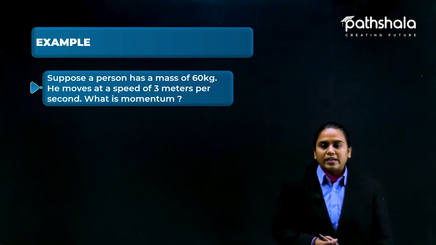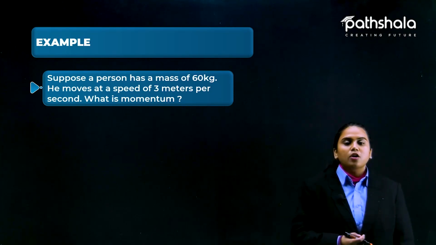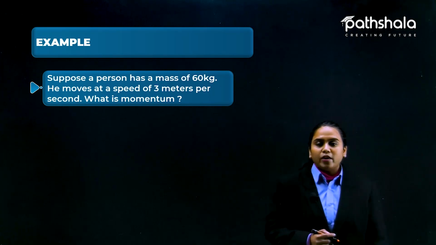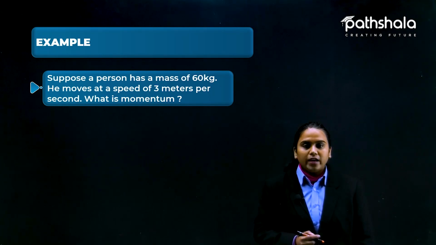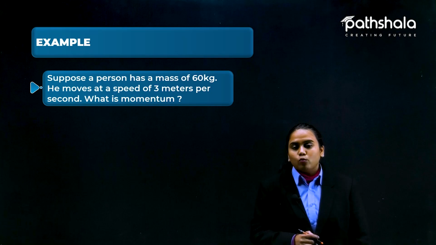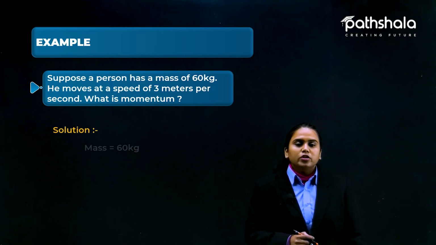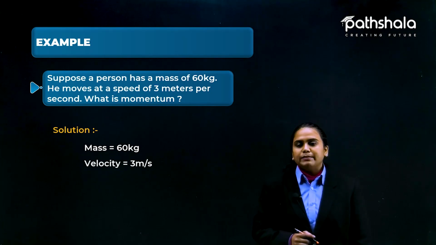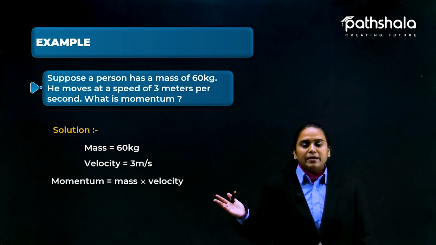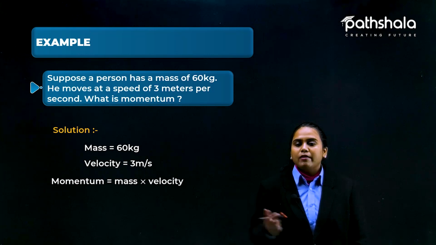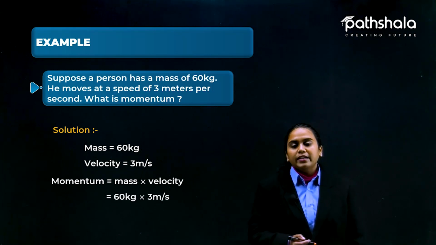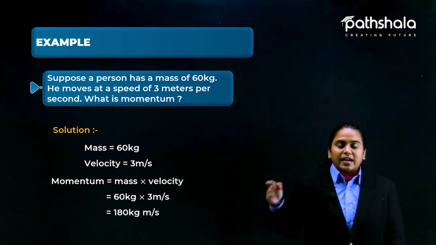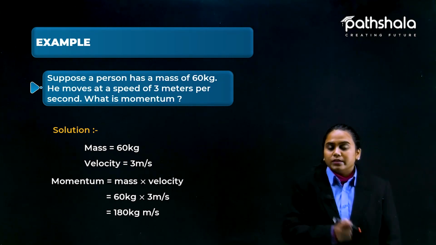Now students, let us take one example related to the formula of momentum. Here is the question. Suppose a person has a mass of 60 kg. So the mass is given. He moves at a speed of 3 meters per second. Now the speed is also given. So what is the momentum here? The solution: the mass is 60 kg and the velocity is 3 meters per second. Momentum is mass multiplied by velocity, so 60 multiplied by 3 gives the answer, 180 kg meter per second.